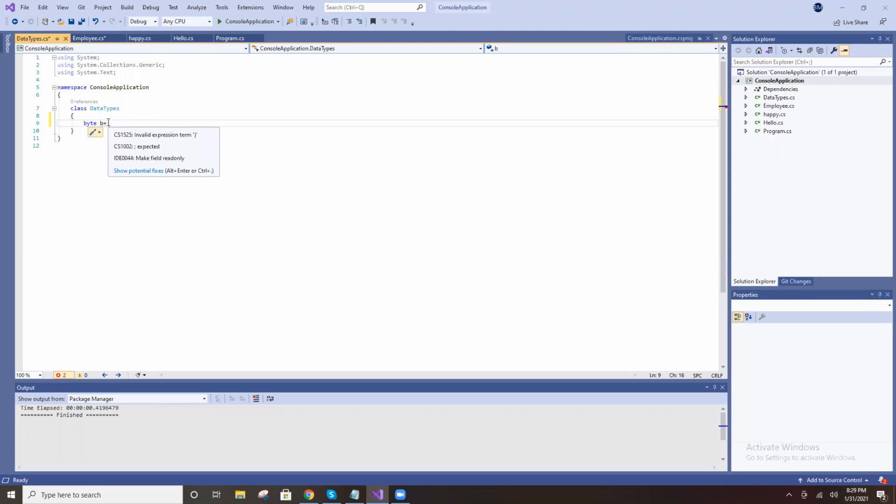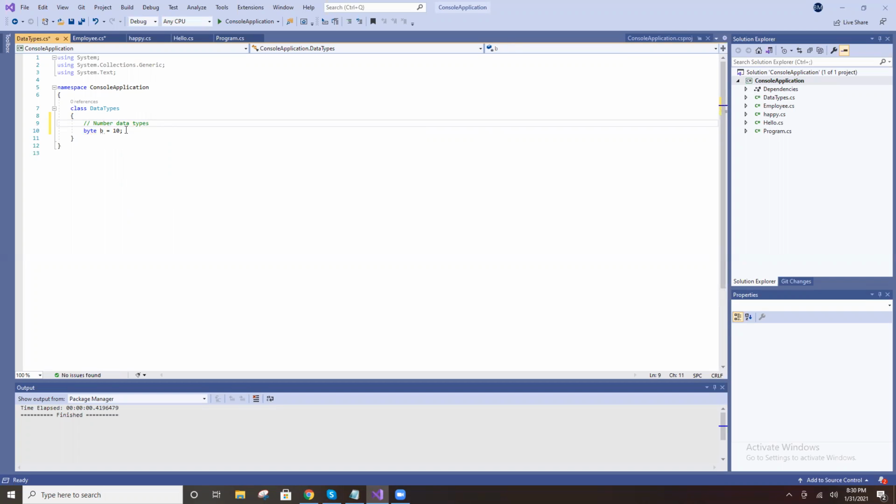So byte is the data type, right? So you declare any data type. We have different data types, and byte is one data type. In the byte you can store a value such as 10. These are numbers. You can store any number.